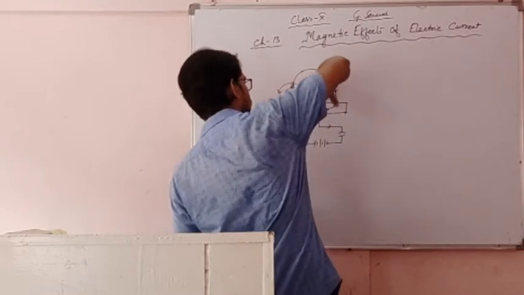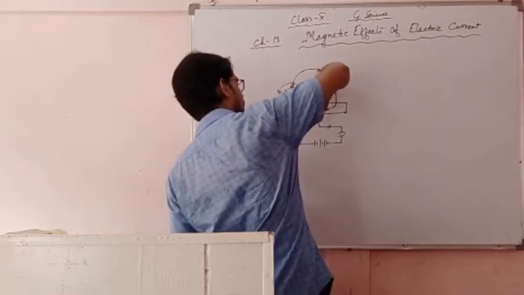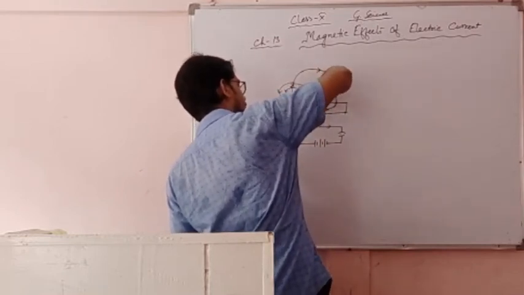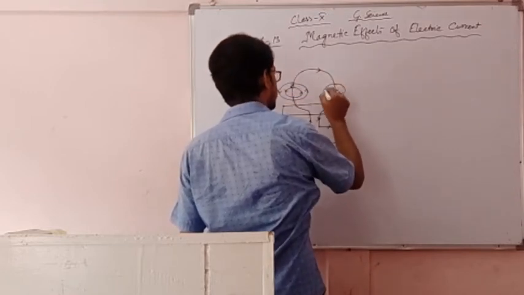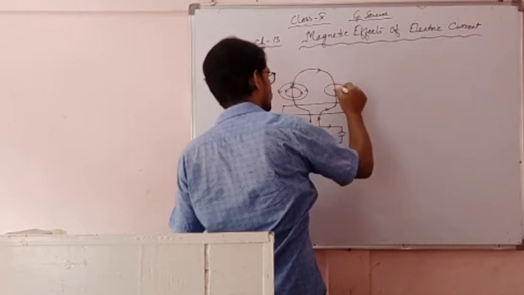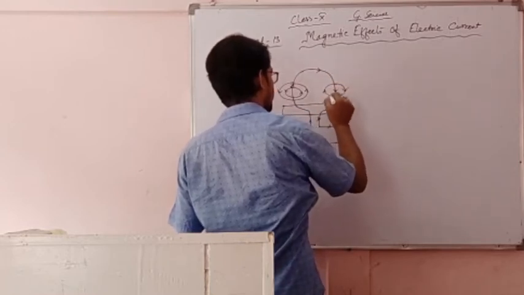If we catch this one, this is the direction of current, and the thumb is pointing towards the direction of current, then we get the magnetic lines of force like this.